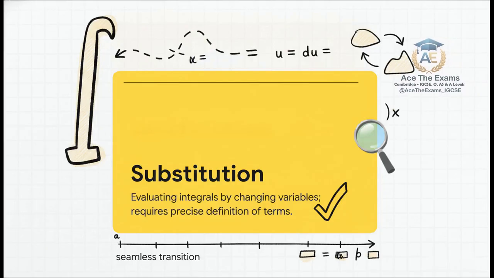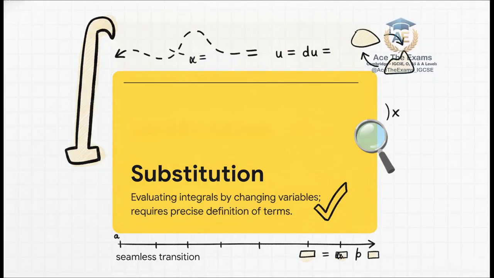This is your very first defensive maneuver in the dojo. If you introduce a variable u onto your paper, but you fail to explicitly state what u represents in relation to x, or if you fail to calculate du/dx before substituting it in, you are instantly bleeding marks. It's exactly like stepping onto the mat for a spar and forgetting to tie your belt.